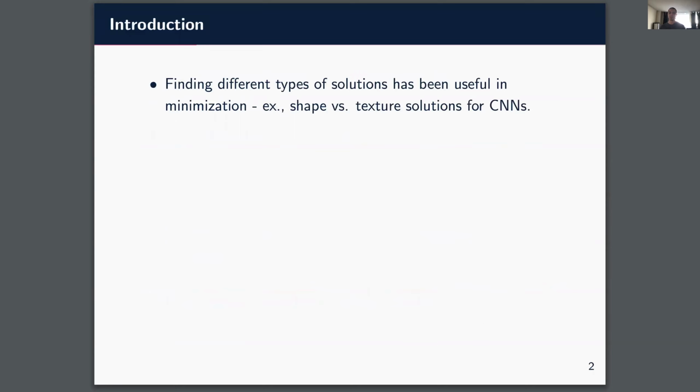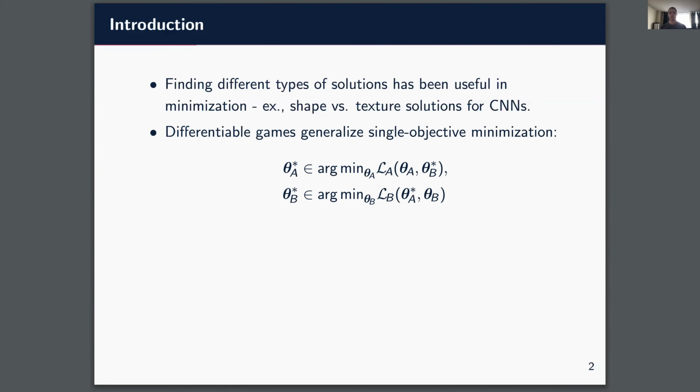Finding different types of solutions has been useful in single objective minimization. For example, finding solutions that use shapes versus texture in image classification with convolutional neural networks. Differentiable games generalize single objective minimization, where we have multiple players, each trying to minimize their own loss.